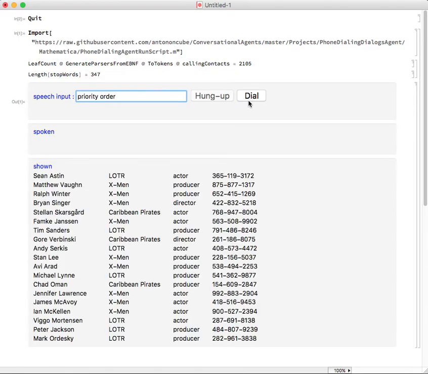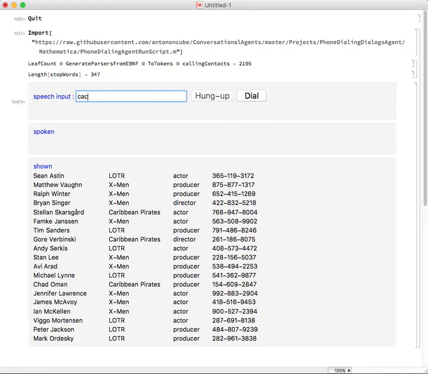This is the basic functionality. This button here, dial, corresponds to a scenario in which say we're driving to work, and shortly after arriving at work we're going to have a meeting. So it might be a good idea when we press the dial button to get the people in that meeting to be on top in our list. And so this here emulates that. The implementation, although I pressed a button in this dynamic interface, the agent itself reacts to this command, priority order.